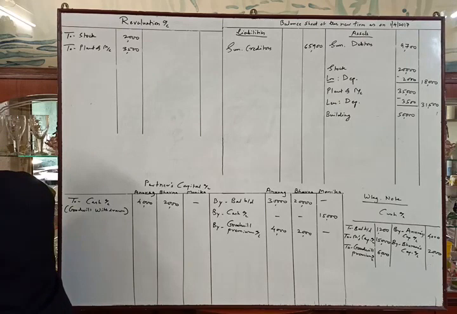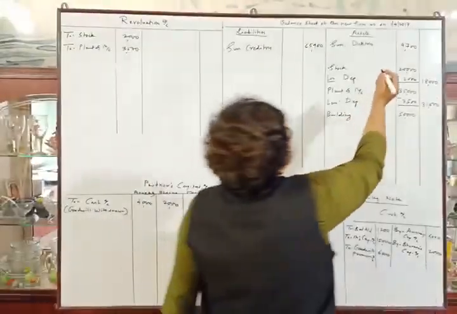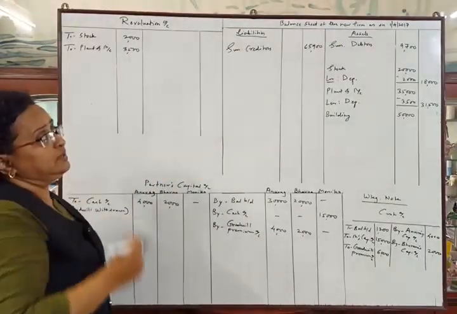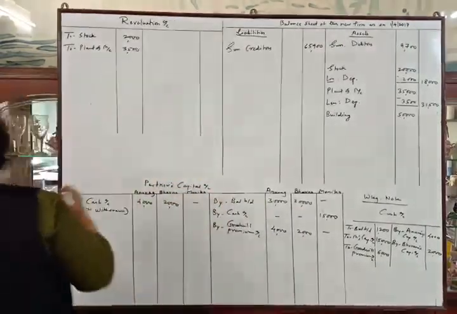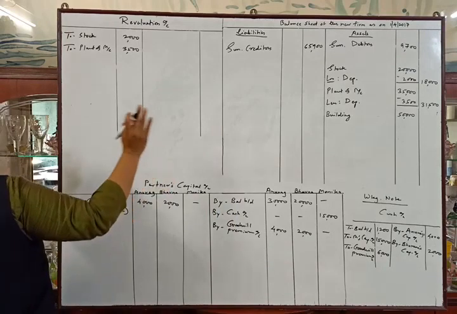A provision of 5% was to be created for doubtful debts. So we have to provide 5% for doubtful debts here. So we will deduct the provision for doubtful debts from the debtors.